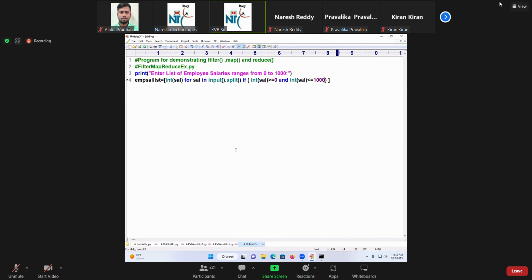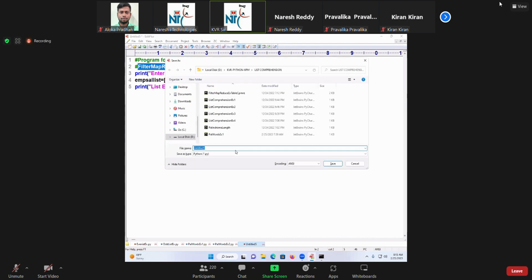Instead of writing such a big story, already we know that now. 1000 is greater than or equal to int of sal, and int of sal is greater than or equal to 0. Beautiful. So print, just ensure it: list of employee salaries, dot format of emp sal list. I save it here as emp filter map reduce example.py.